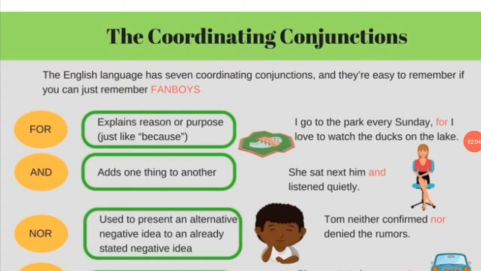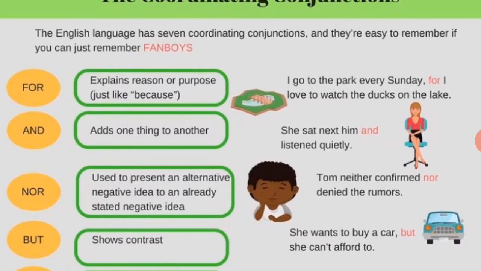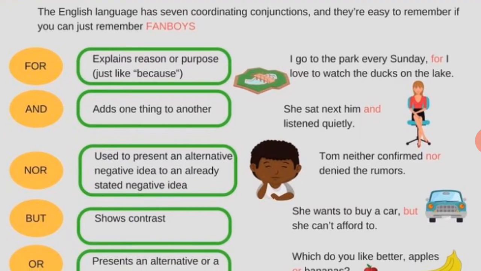Students, the English language has seven coordinating conjunctions and they are easy to remember if you just remember FANBOYS. Okay, so, for explains reasons or purpose, just like because. Look at the example: I go to the park every Sunday for I love to watch the ducks on the lake. And adds one thing to another: she sat next to him and listened quietly. Nor is used to present an alternative negative idea to an already stated negative idea. So nor is used for a negative idea: Tom neither confirmed nor denied the rumors.